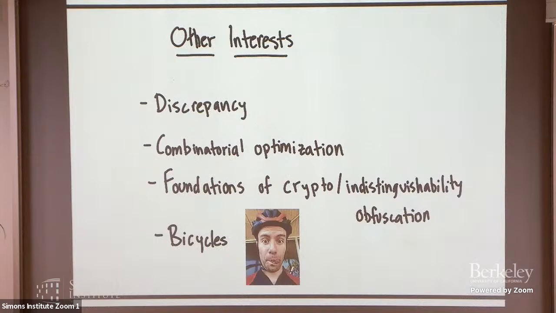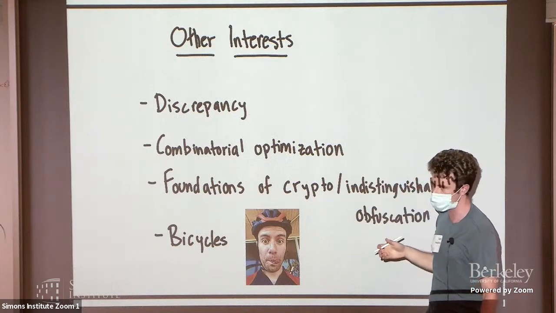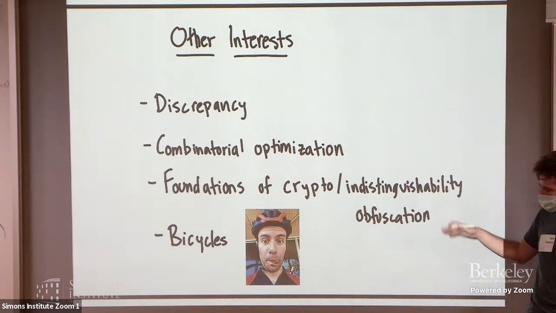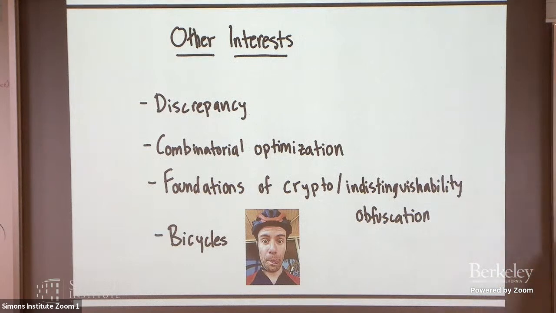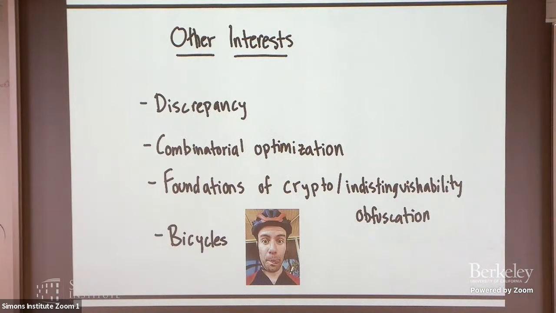In case you don't want to talk to me about those things, you could talk to me about discrepancy. I'm super into discrepancy recently. You could talk to me about combinatorial optimization. I've thought a little bit about indistinguishability obfuscation in cryptography. And I also really like to talk about and ride bicycles. So you can talk to me about that too, if all else fails.